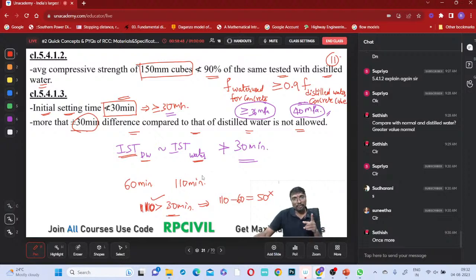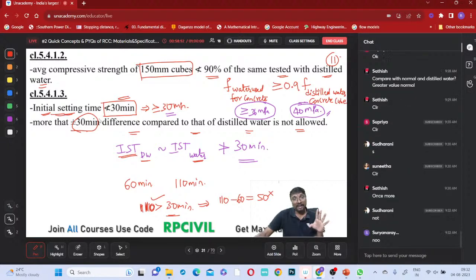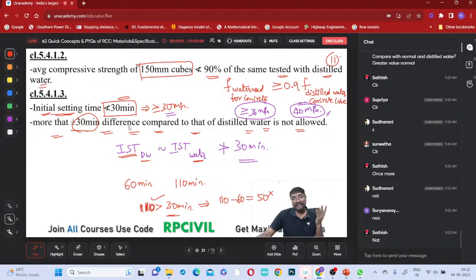The initial setting time comes to be 110 minutes, more than 30 minutes according to the first line, that is fine. But according to the second line, it is not satisfying it. So can we accept it? No. When both are satisfied, then only accept that water for construction. Clear everyone?